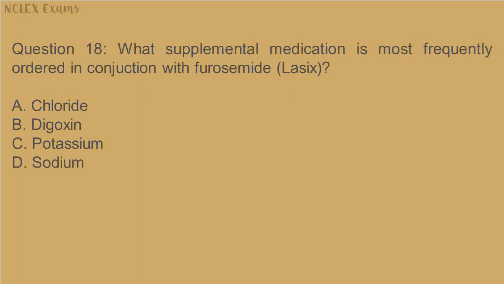Question 18. What supplemental medication is most frequently ordered in conjunction with furosemide, Lasix? A. Chloride. B. Digoxin. C. Potassium. D. Sodium.